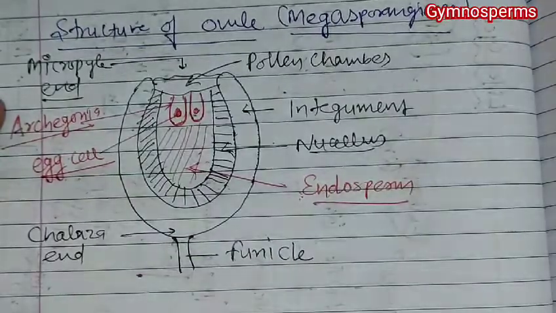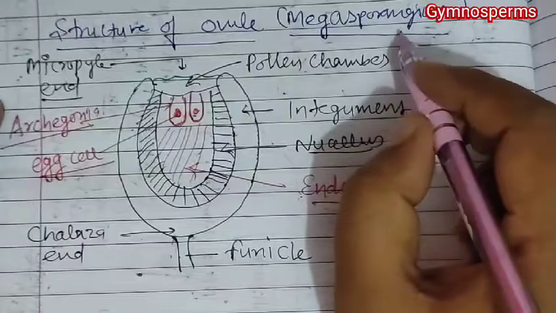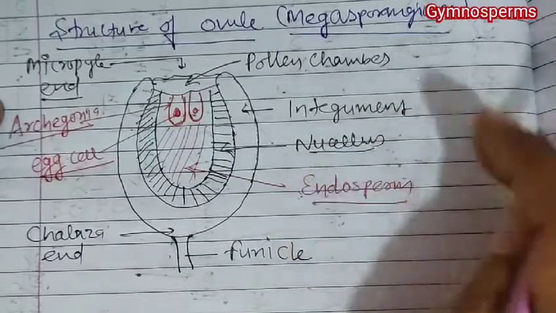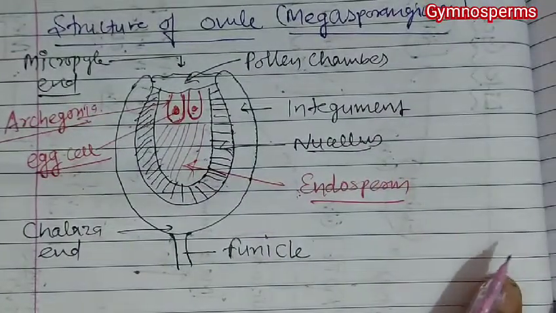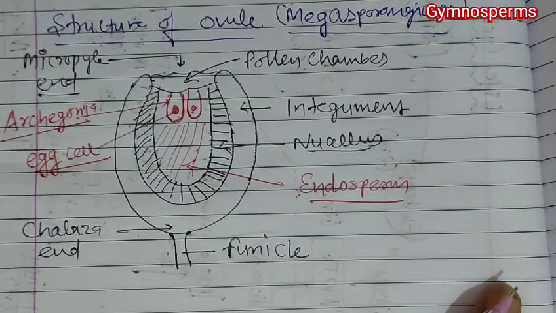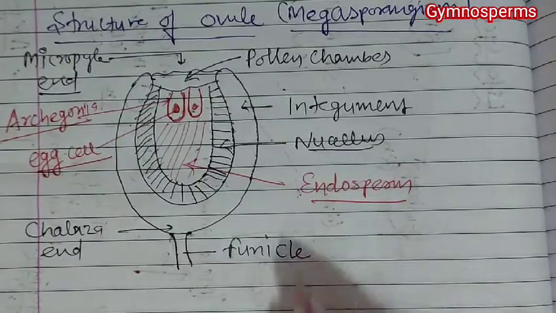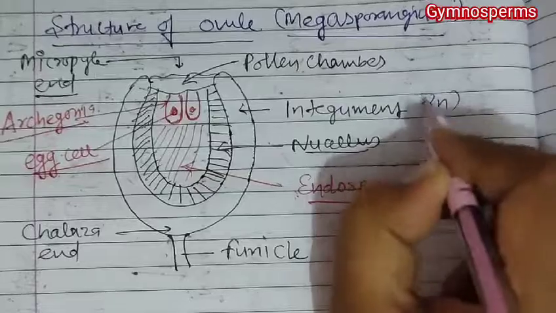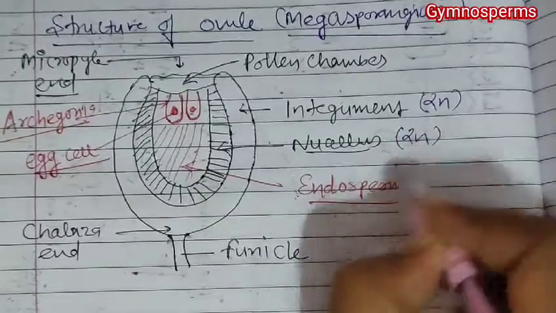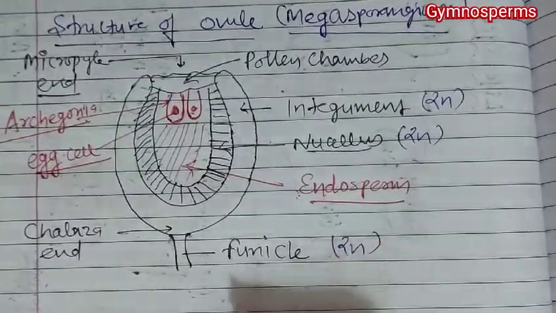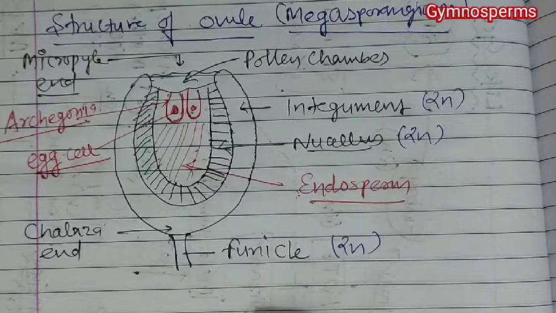Now if we talk about a gymnosperm, we know that this ovule is a part of this structure. So the integument is obviously diploid, the nucellus is obviously diploid, and the funicle is also diploid.